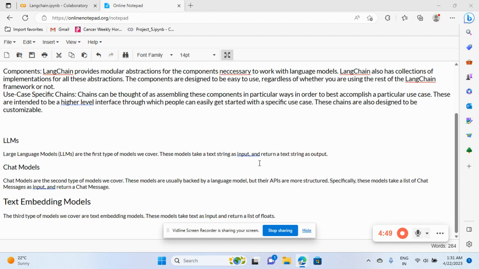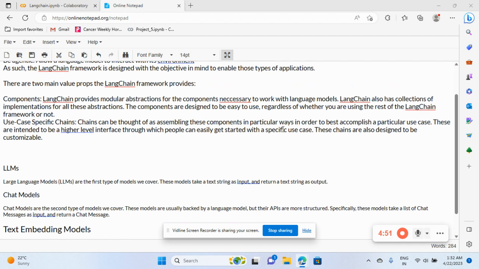This model takes the string input and returns the string output. If you open ChatGPT, it's the same one. So we'll go and perform one project over there with LangChain.